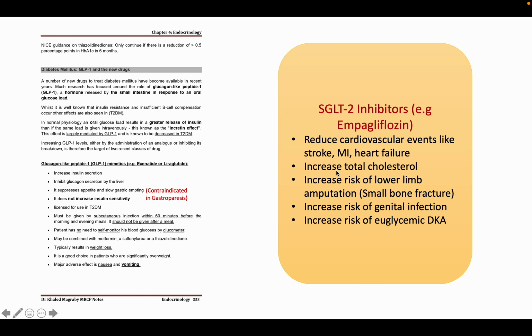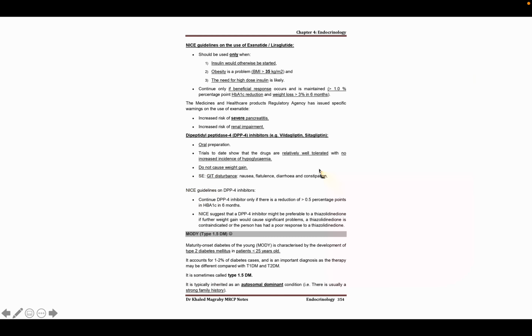As this will increase the sugar in the urine, it is very common for this drug to increase the risk of genital infection. And importantly, this drug will increase the risk of euglycemic DKA, that means the patient has DKA but blood sugar is normal.